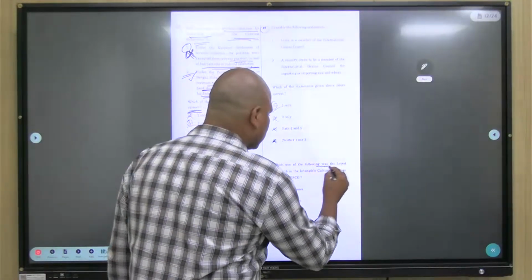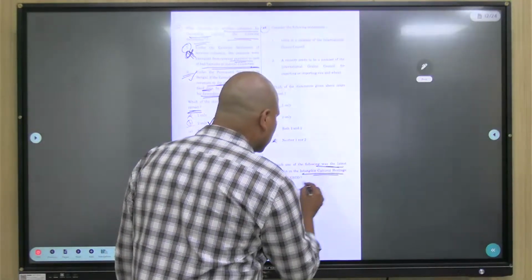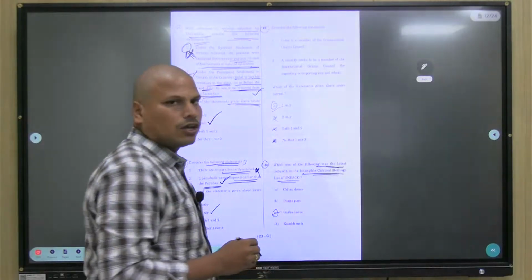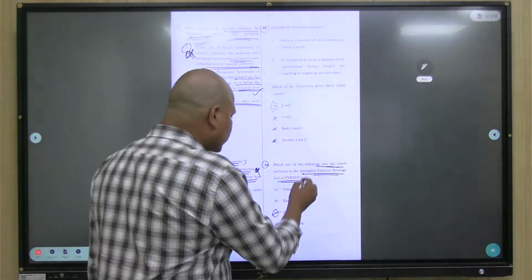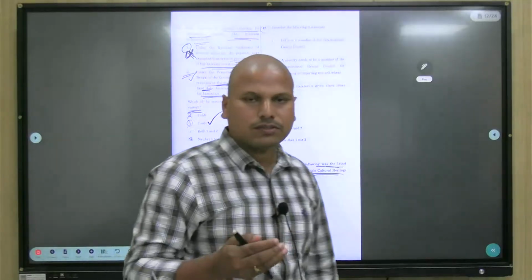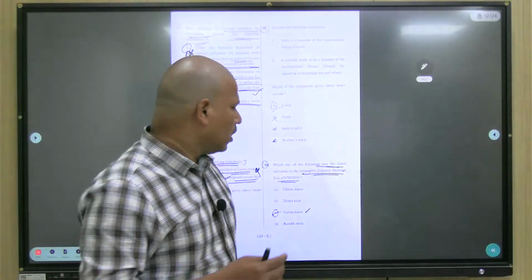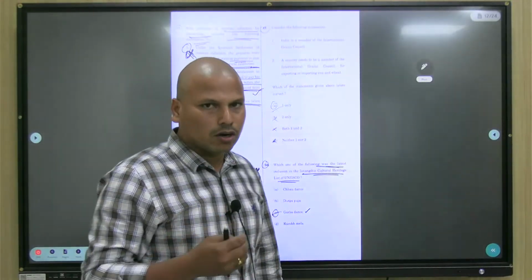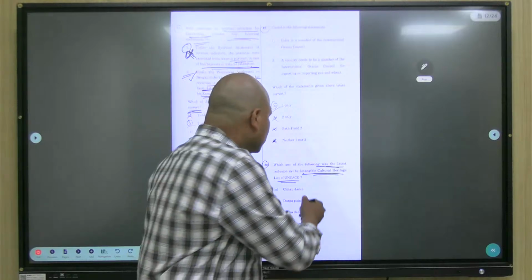Next question, part of the history and culture syllabus of UPSC prelims. Which of the following was the latest inclusion in the intangible cultural heritage list of UNESCO? The latest inclusion is Garba dance. Garba dance is part of current affairs, you should be following it. So Garba dance of Gujarat is the latest inclusion.